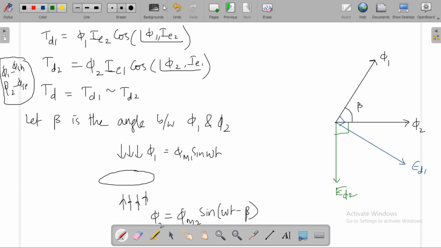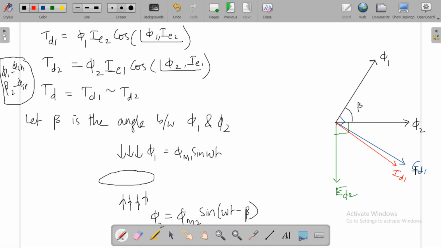Now let me draw ID1. This will be ID1, or IE1, is ID1.